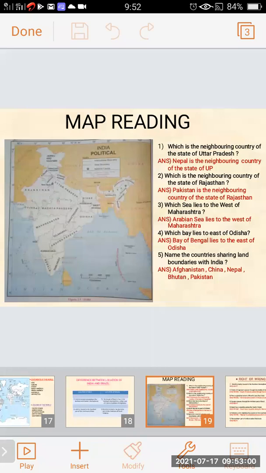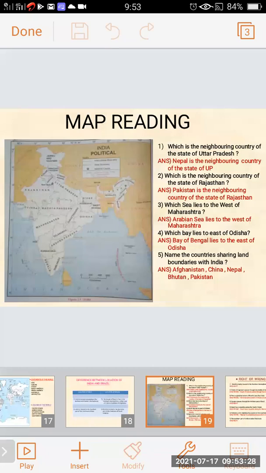Fourth, which bay lies to the east of Odisha? To the east side of Odisha, we can see the Bay of Bengal. In the map you can see Odisha, and to the east of Odisha lies the Bay of Bengal.